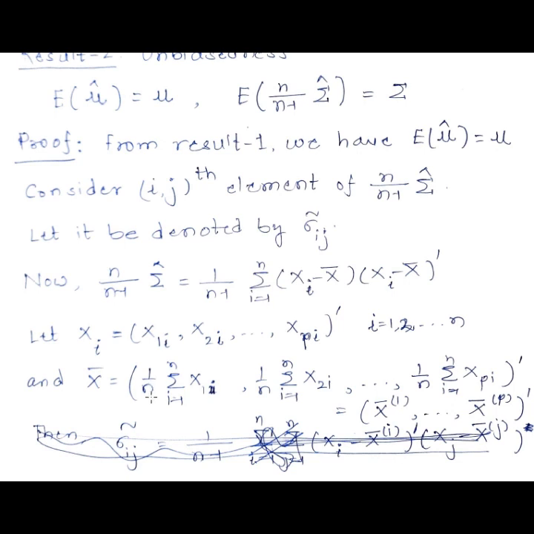So the first element will be 1 upon n summation x1i, then 1 upon n summation x2i, and so on, and the last element will be 1 upon n summation xpi. Let us denote the first element by x bar 1, the second element by x bar 2, and the last as x bar p.